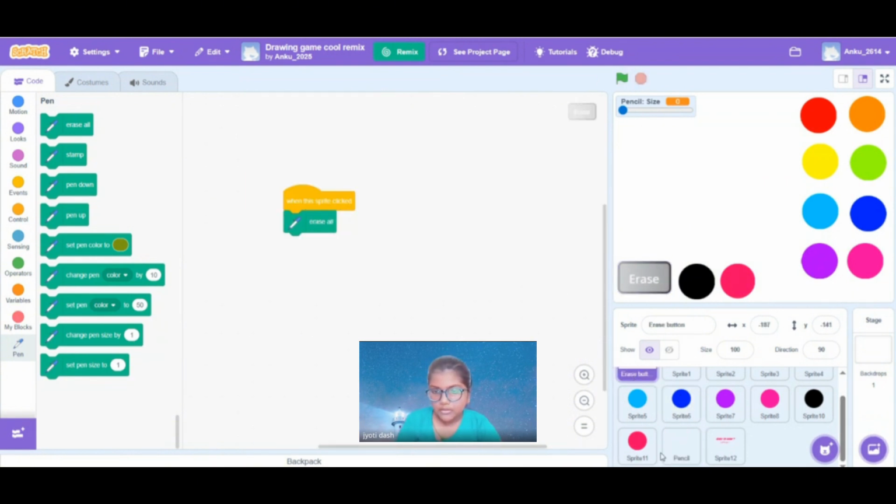If we click any color, the color of the pencil will be set to that. If I run this and click this, it will become red, then orange, and I can set the size to maybe 50 and it will become bold. Then if I erase, all of it will get erased. So that's the code, sir.